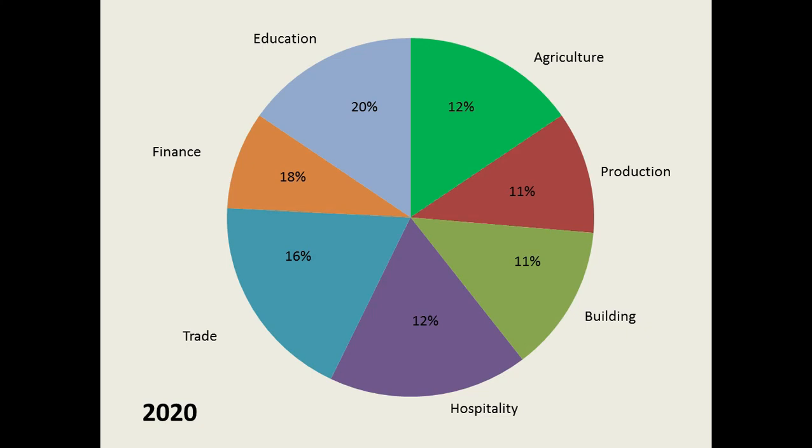See, for the second pie chart, we are going to see the sectors which performed well. So here, agriculture and production sector, they did not perform well. Rest all sectors have performed well, isn't it? See here, agriculture is 12% and production is 11%. Previously, agriculture was 25% and production was 12%. Leaving these two sectors, agriculture and production, all the other sectors have performed well.